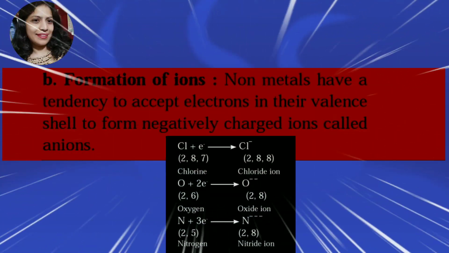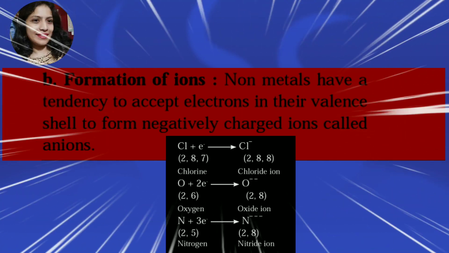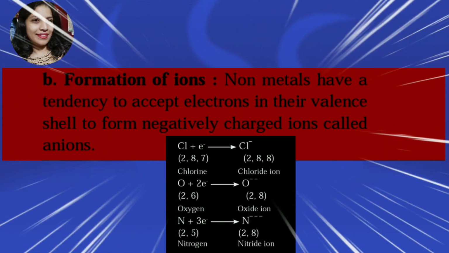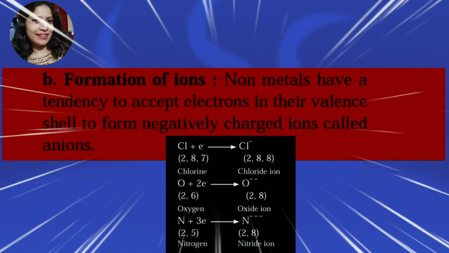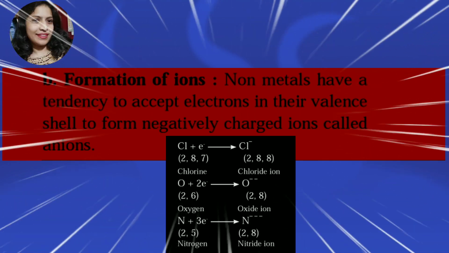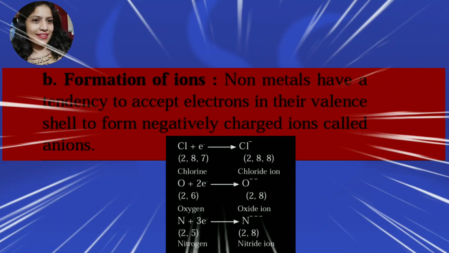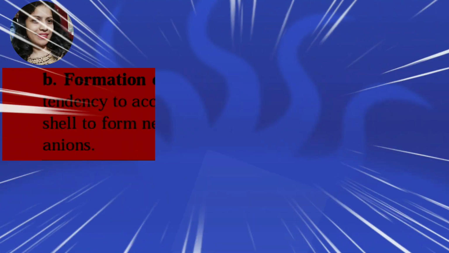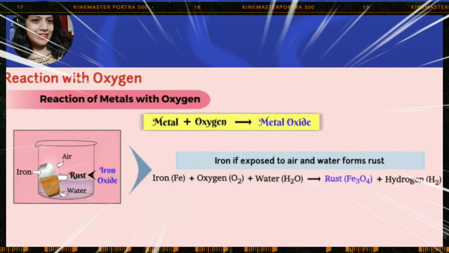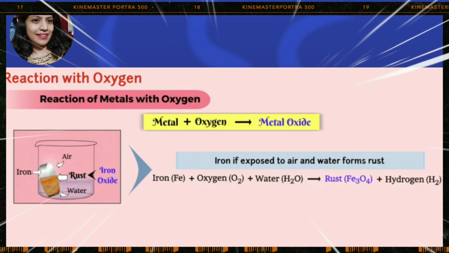Let us see formation of ions in nonmetals. Nonmetals have a tendency to accept electrons in the valence shell to form negatively charged ions called anions. Let us move towards the third one, that is reaction with oxygen.